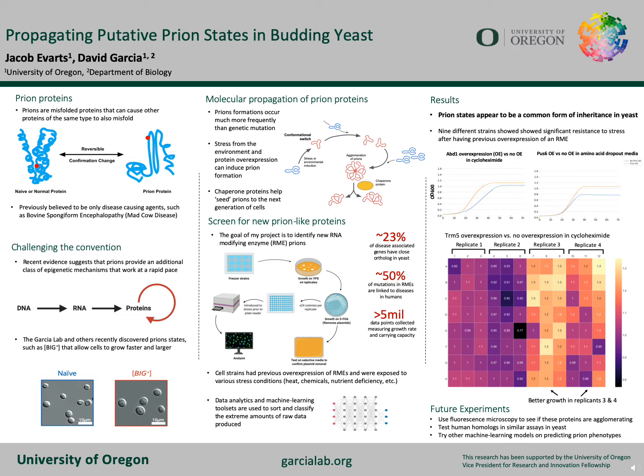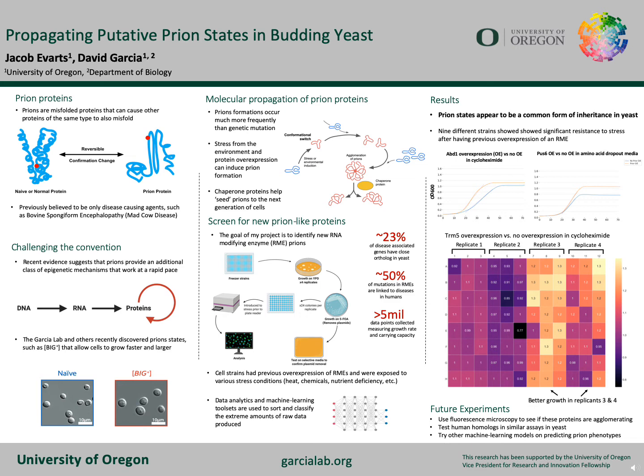Due to the large amount of data produced by high-throughput experiments, I've been using machine learning techniques to process the data, such as neural networks and regression trees, and hope to eventually predict putative prion states using these methods. The results have been showing so far that prions appear to be a common form of inheritance in yeast.